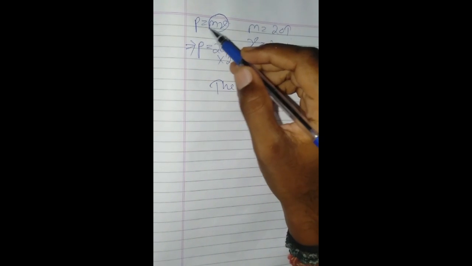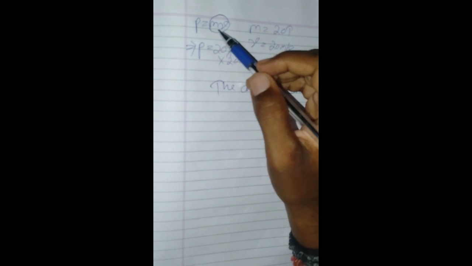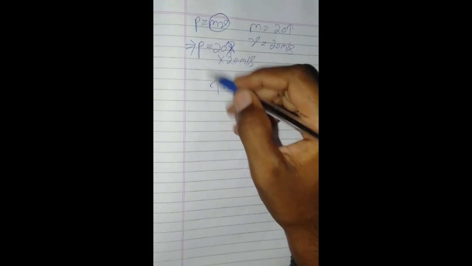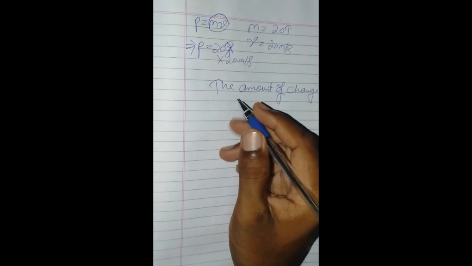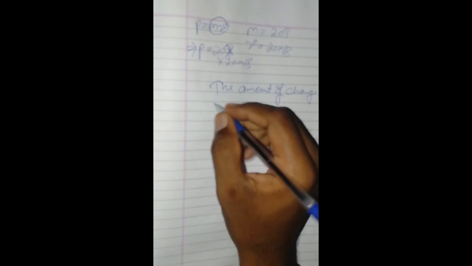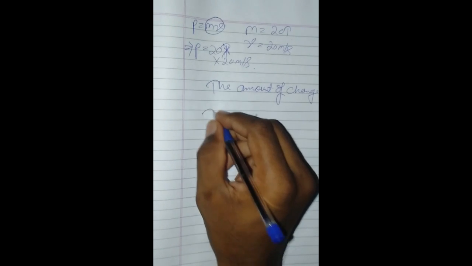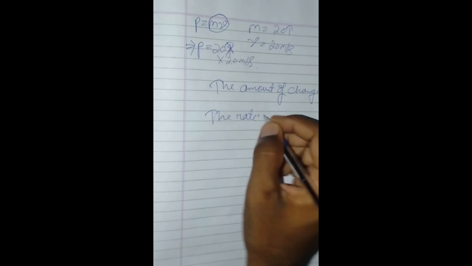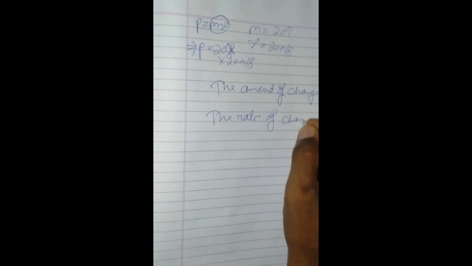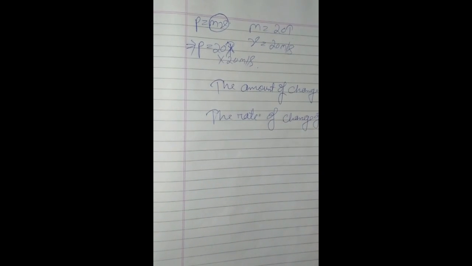If the bus has momentum equal to m into v, where the mass of the bus is 20 ton and velocity is 20 meter per second, then momentum p is 20 ton into 20 meter per second. The rate is defined as the amount of change per unit time. So according to the second law, the rate of change of momentum